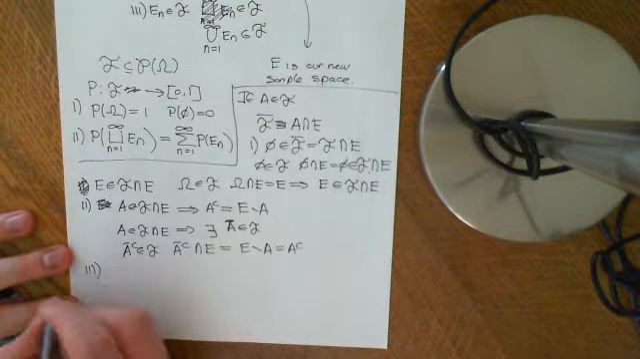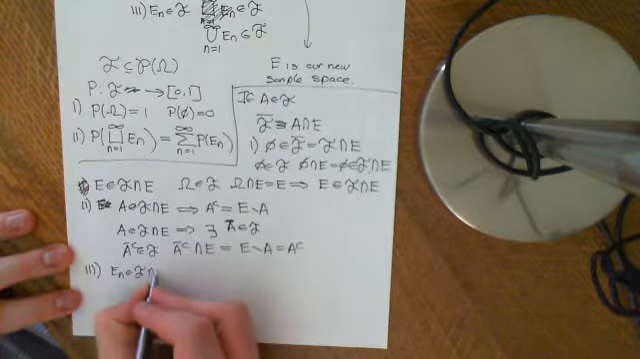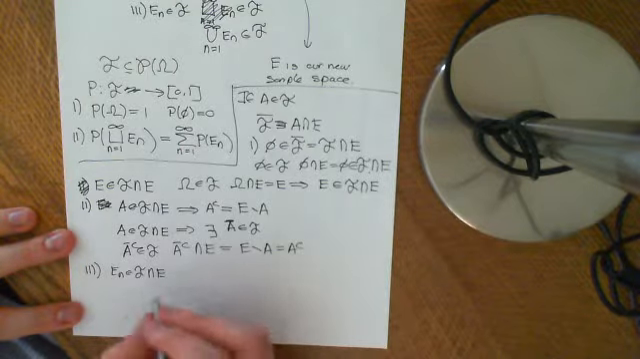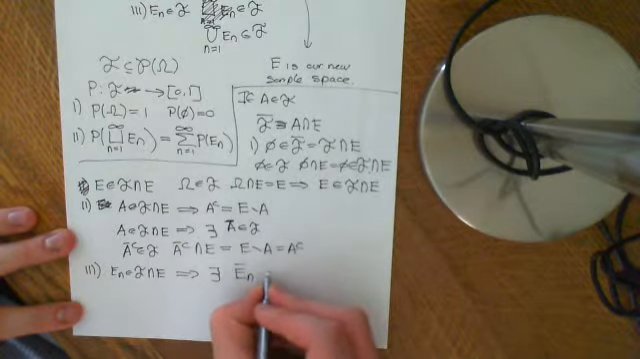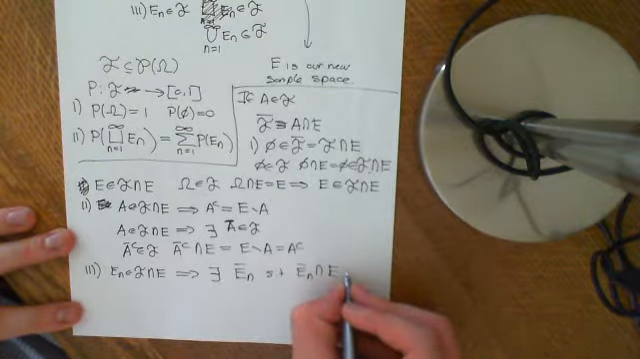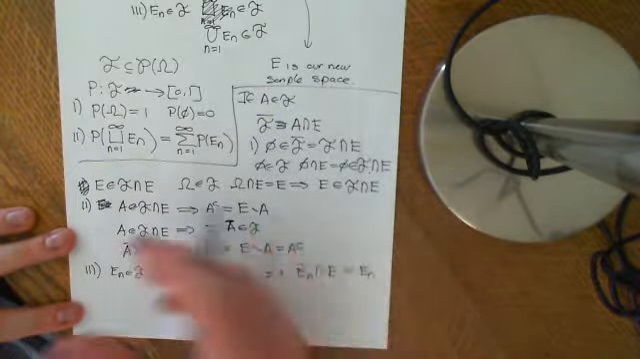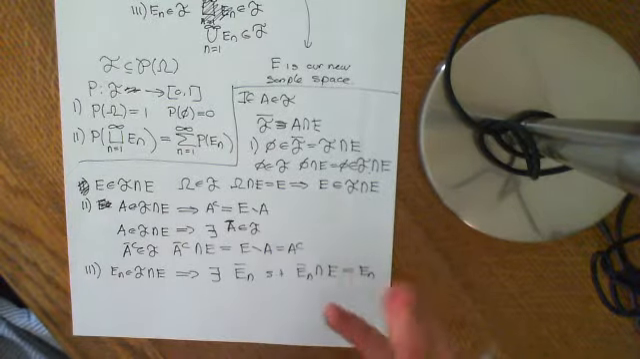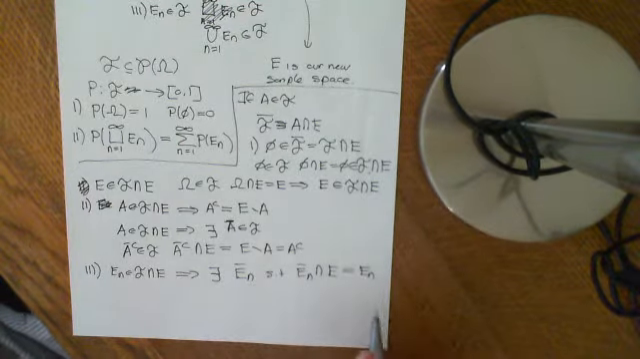So if we have some En's which are elements of F intersection E, so they're elements of the sigma algebra restricted to E, that implies that there exist En bar such that when you intersect En bar with E, you get En. So there exist some elements in the bigger probability space that, when you intersected them with our new sample space, gave you that element.